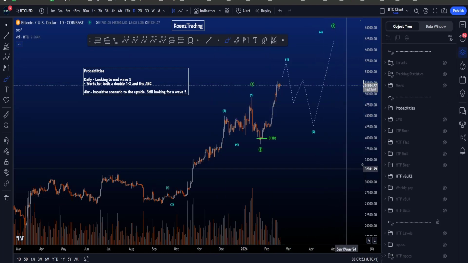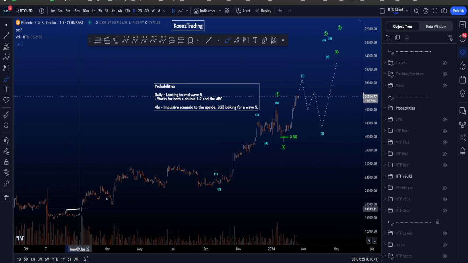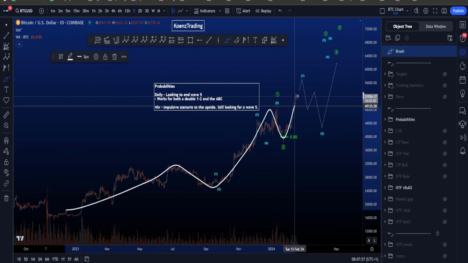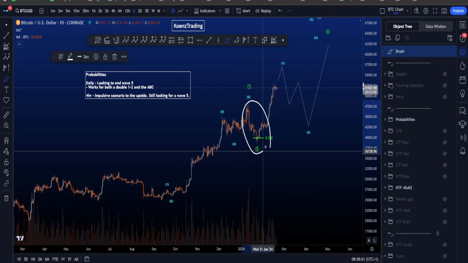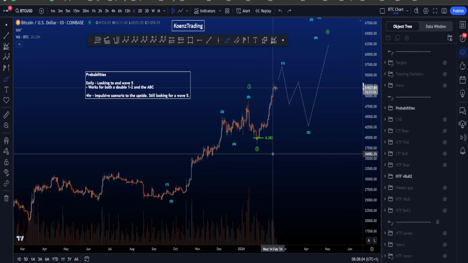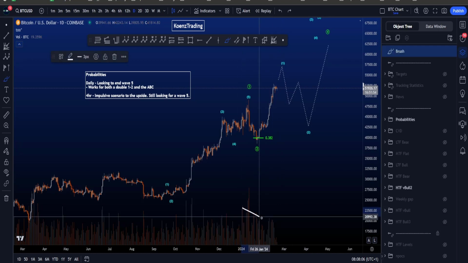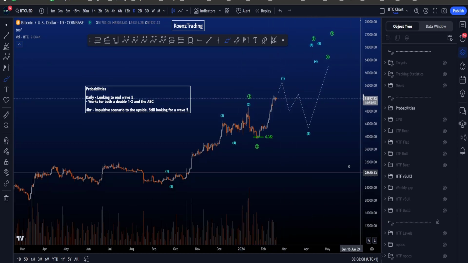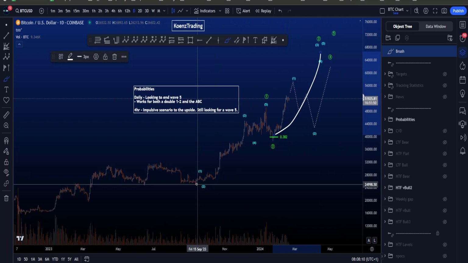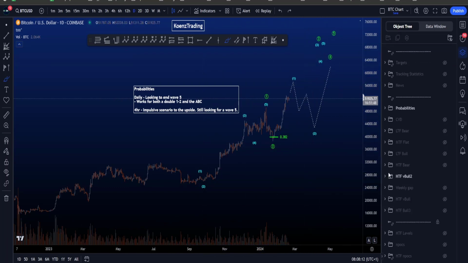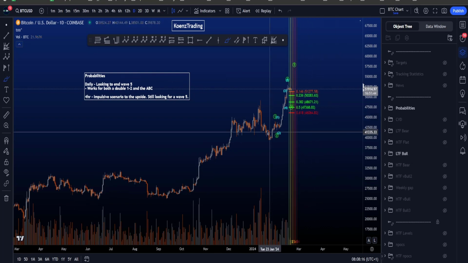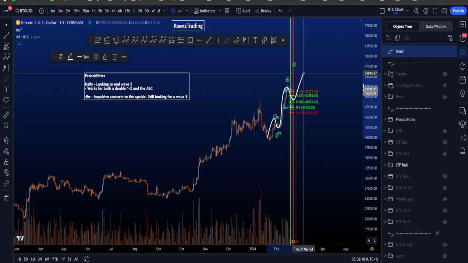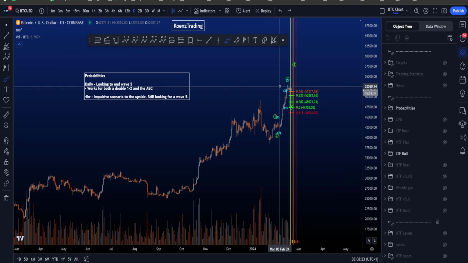The reason that this scenario here doesn't have the highest probabilities in a wave 1, 2, 1, 2 and then another 1, 2 is also because of volume. Besides this wave 2 being very short in time and price as explained, we don't really see the volume picking up, which is something we like to see as now we are in a wave 3 of a bigger wave 3. On the 4-hour chart, probabilities at the moment are higher for an impulsive structure 1, 2, 3, 4, 5, where we are looking for the local highs to still be taken sooner or later.